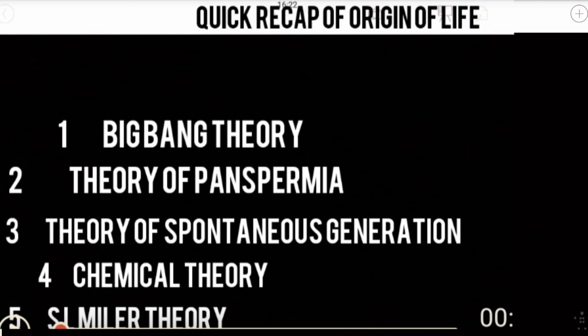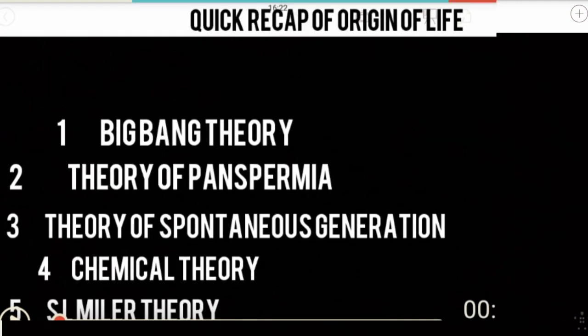Then the chemical theory. In the chemical theory, Oparin, who was from Russia, and Haldane, who was from England, both proposed that the first life could come only from pre-existing non-living organic molecules. What are non-living organic molecules? Such as RNA and protein. Their formation could occur through chemical evolution. Scientist S.L. Miller in 1953 created an electric discharge in a closed flask containing CH4, hydrogen, ammonia and water vapor at 800 degrees Celsius. He observed the formation of amino acids. Simple. Thank you guys.